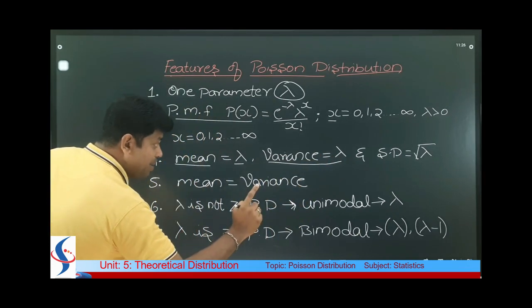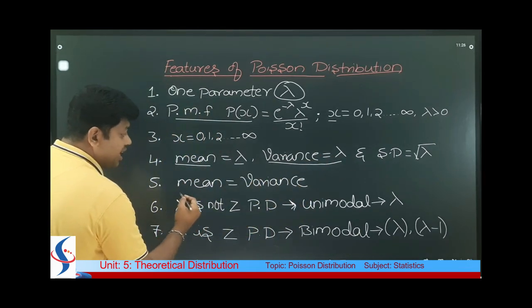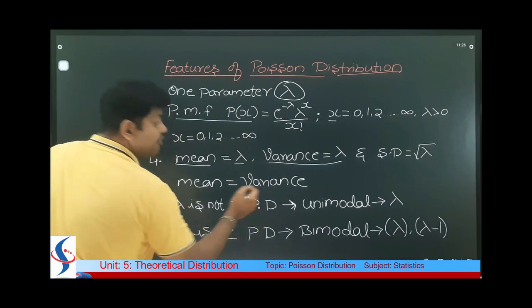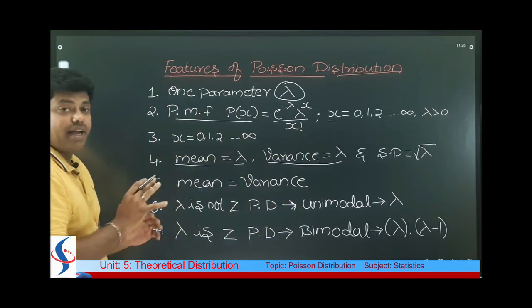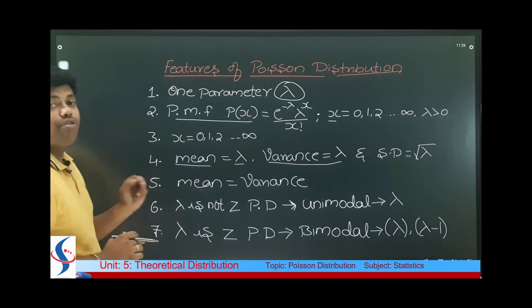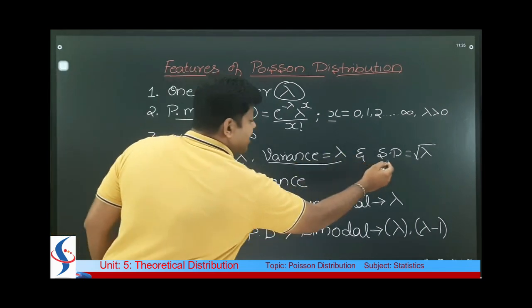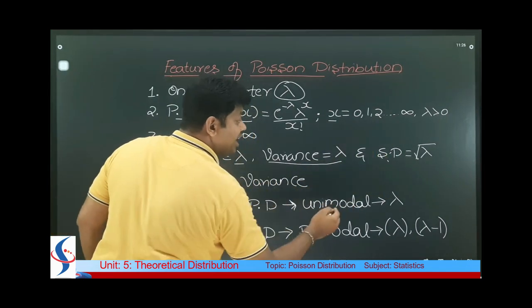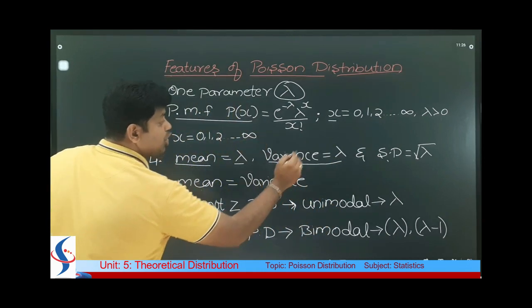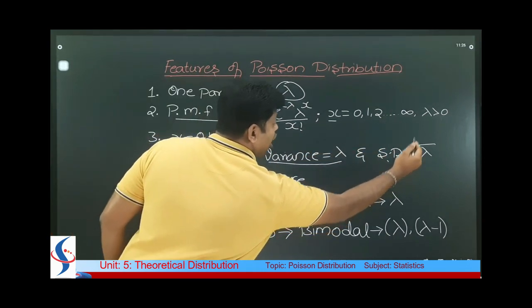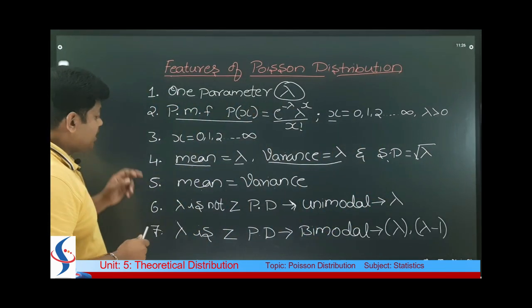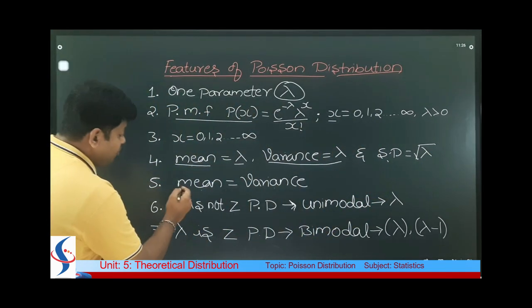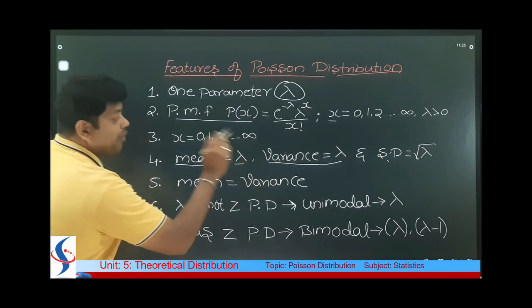That means you have to remember the next feature, mean is always equal to variance, because mean is lambda, variance is also lambda. So here 2 features. Whereas standard deviation, we know that it is the square root of variance, hence as variance is equal to lambda here, the square root of lambda is nothing but standard deviation. So this is the 5th one. So the 5th one is mean is equal to variance.